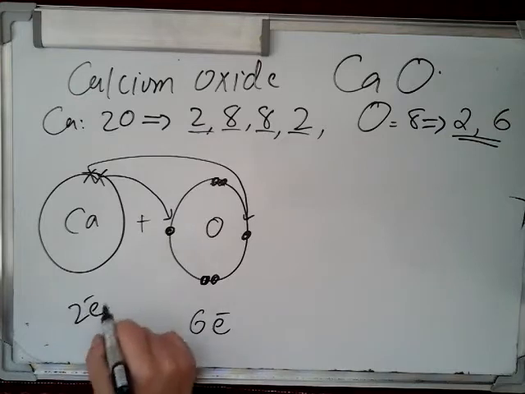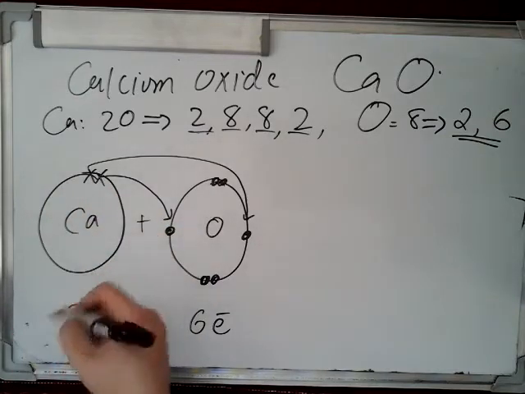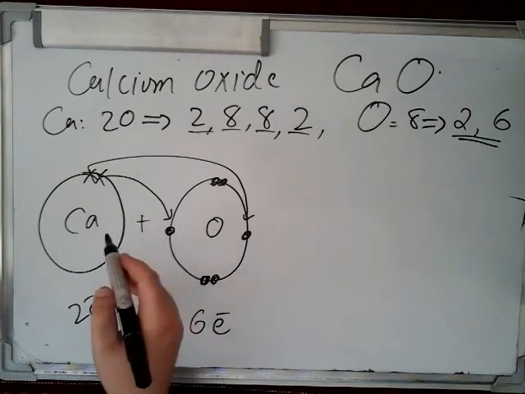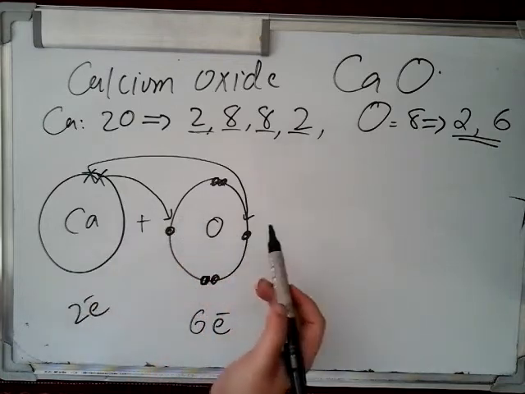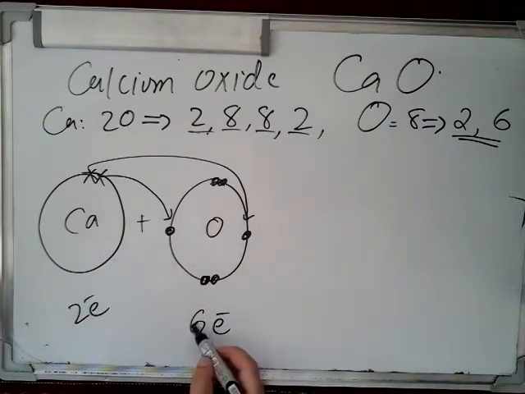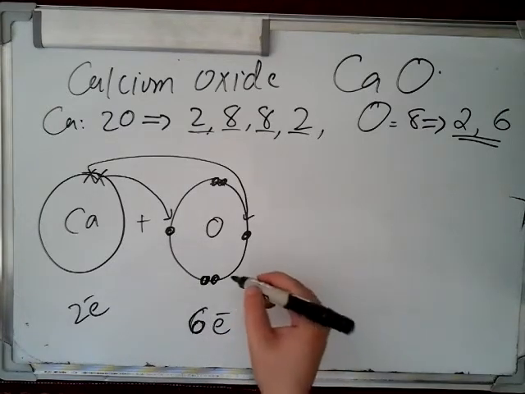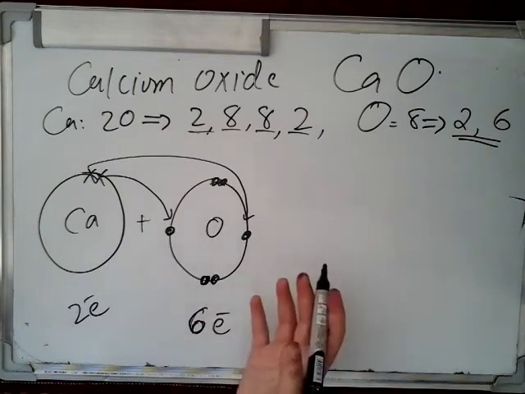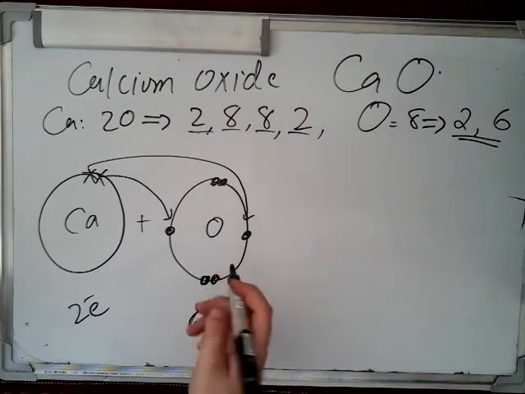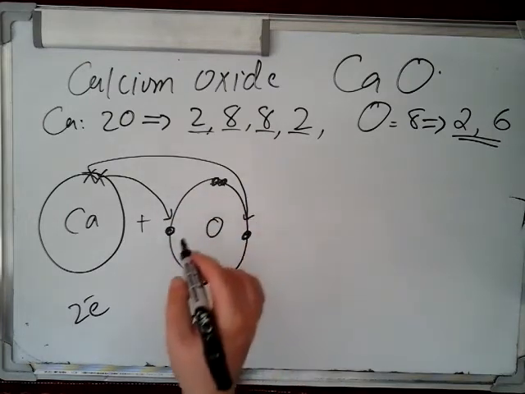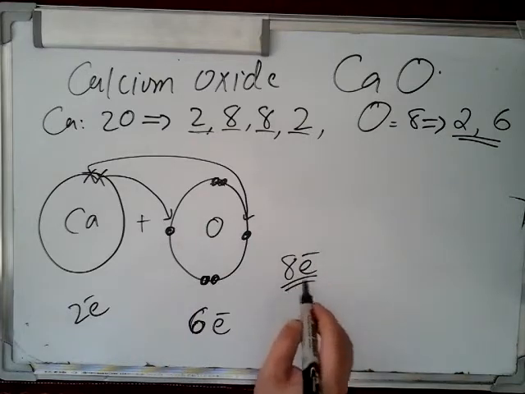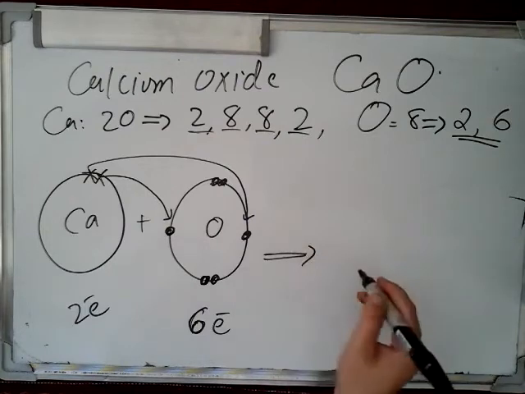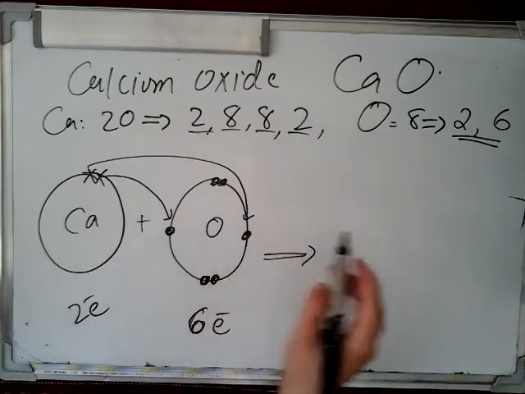So in order to fulfill the outermost shell, calcium will give 2 electrons. Calcium has only that much energy to give 2 electrons to oxygen, and oxygen, with 6 electrons, a larger number, will logically have the energy to take 2 electrons in order to fulfill its outermost shell, when its number of electrons reaches 8. Is that clear? So calcium donated 2 electrons to oxygen.